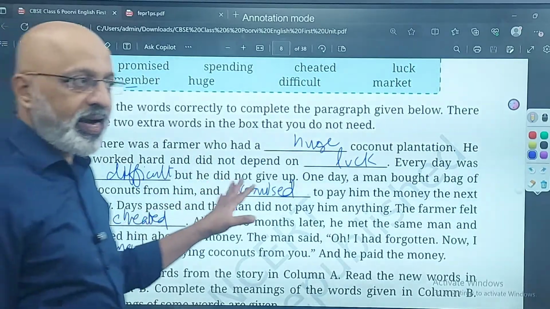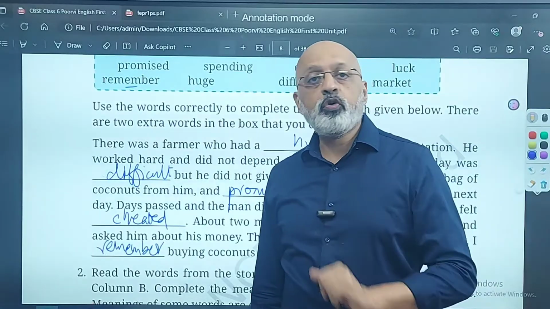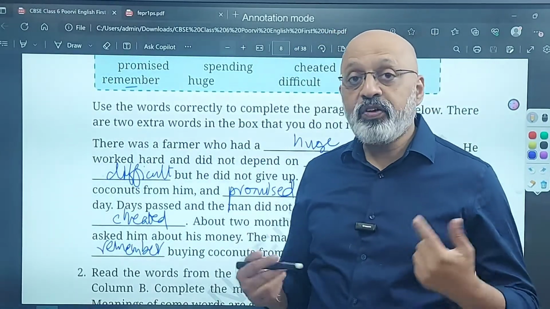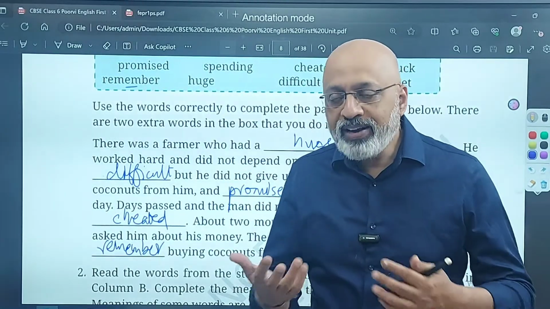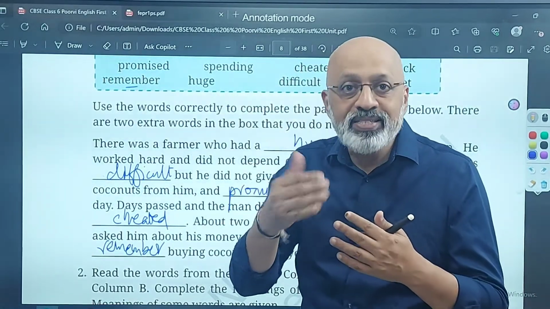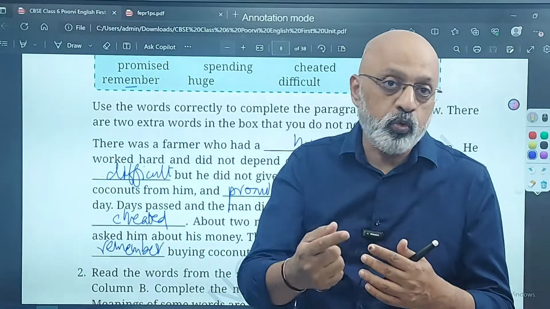Okay. So if you do these kind of exercises, what is the advantage of doing these kind of exercises? The advantage is that you get used to forming sentences, and that will help you. And if you keep reading it aloud, it will help you. Your mind will get used to forming sentences, and that way you can use it even while you are conversing, even while you are speaking to other people.